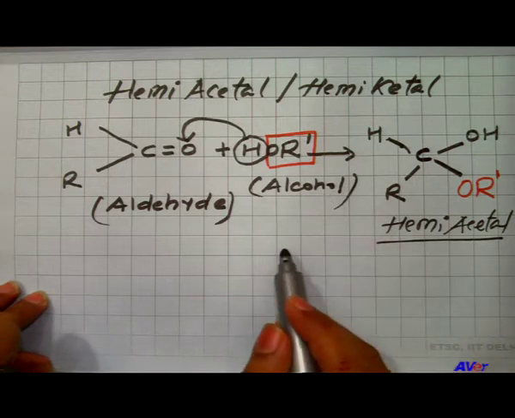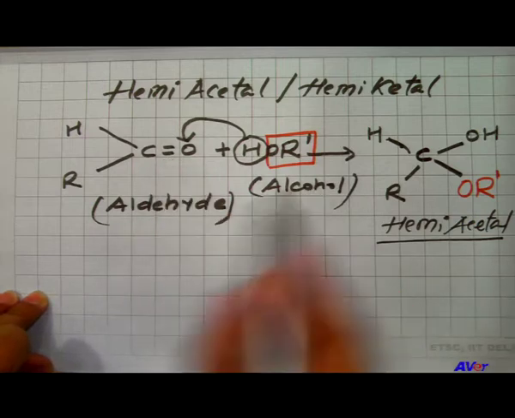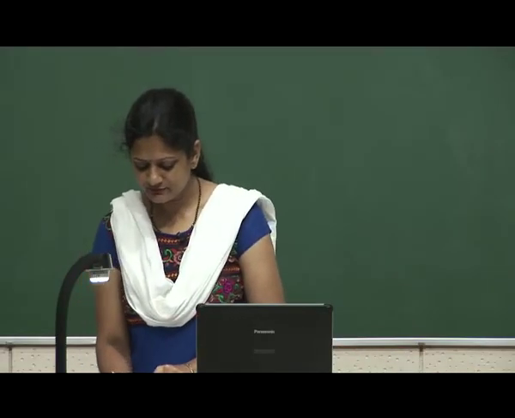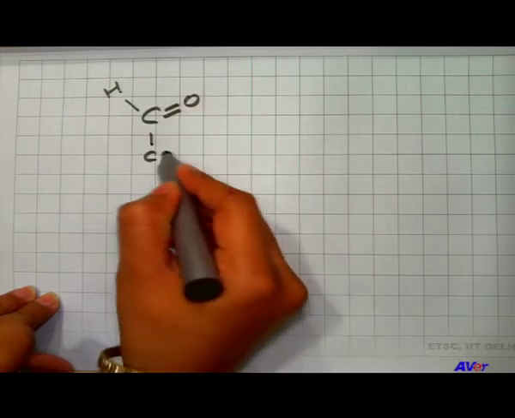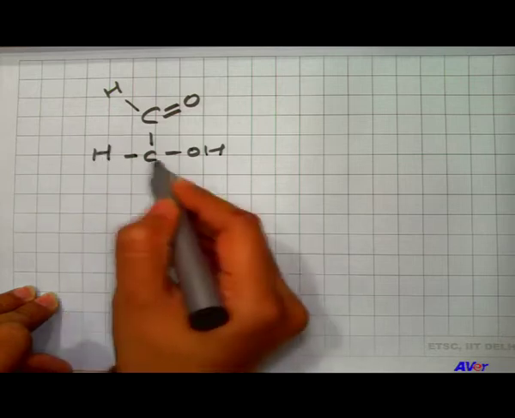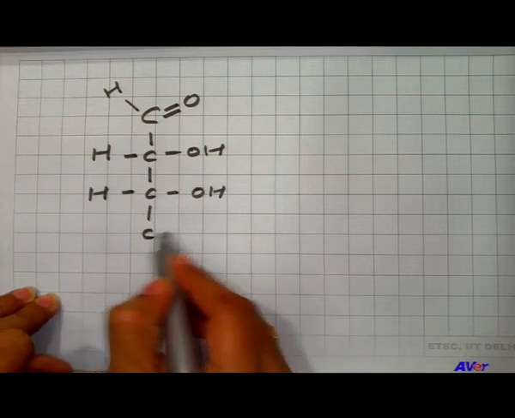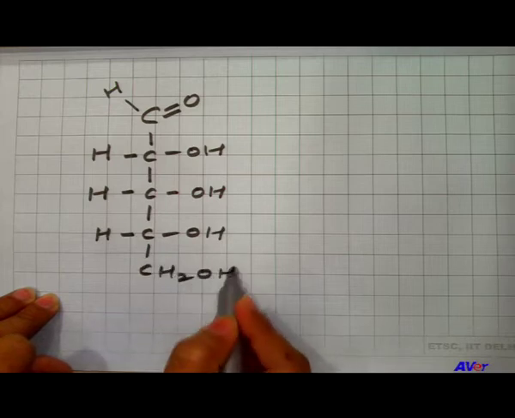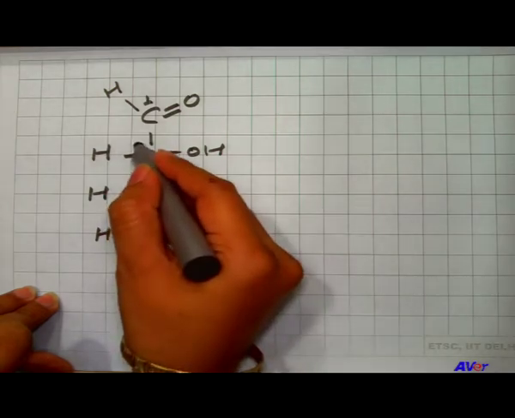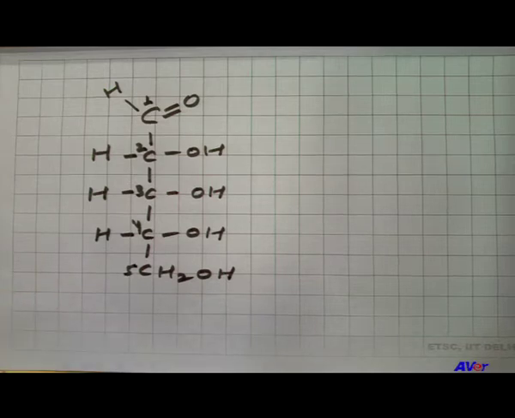The same fashion of the reaction occurs in the carbohydrate, because carbohydrate also has an aldehyde as well as an alcohol group. Let us see how the reaction goes in the carbohydrate. This one is a ribose sugar which I am going to make here. Ribose sugar has 5 carbons, that is why it is known as pentose sugar. Let us number this carbon, 1 carbon, 2 carbon, 3, 4 and 5. So, this is the ribose sugar.